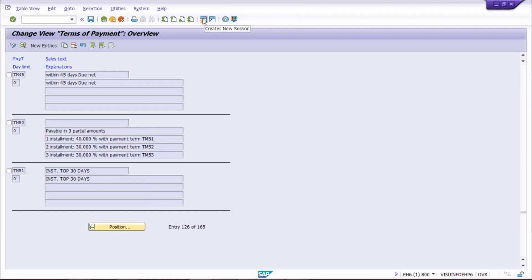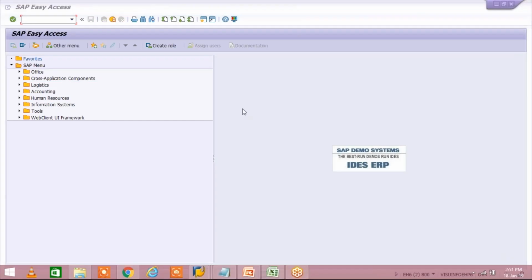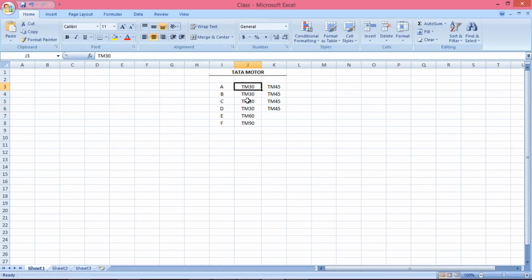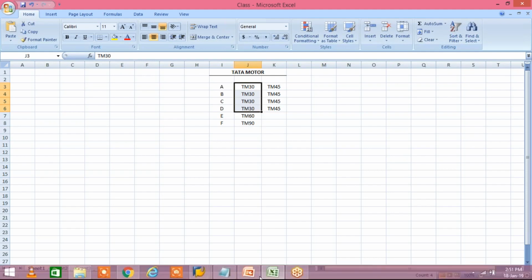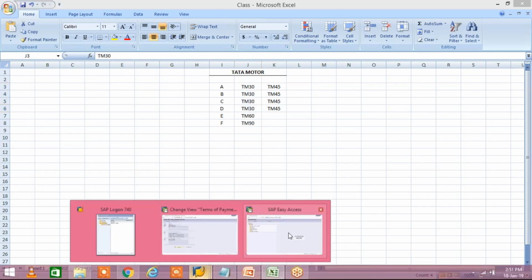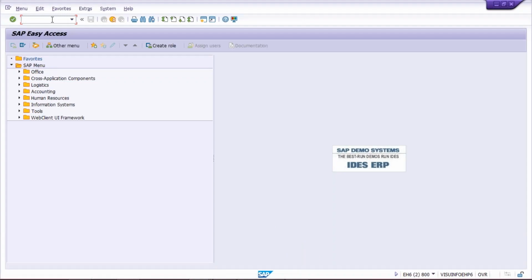Now the first thing is how many vendors are using this TM30 payment terms, and how you will come to know that. Let's suppose the client has raised a requirement but has not given the list of vendors, like how many vendors are going to use or are using this terms of payment. In that case, it's pretty simple. Instead of asking the data from the client, we can check from our side itself.